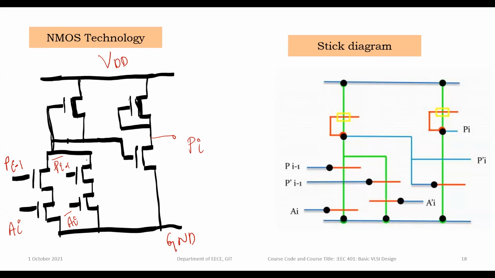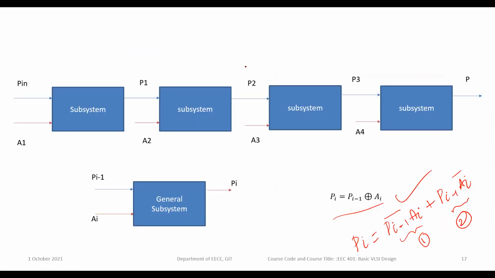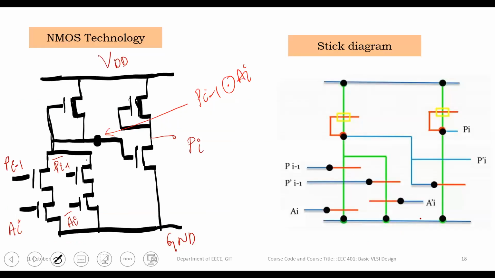At this point you will get Pi minus 1 exclusive NOR of Ai. Because in the first term, 2 inputs are there. These 2 inputs are in a dot product, that means AND operation. AND operation means in the NMOS technology, both the transistors are in series. Here is also series. These 2 become parallel.